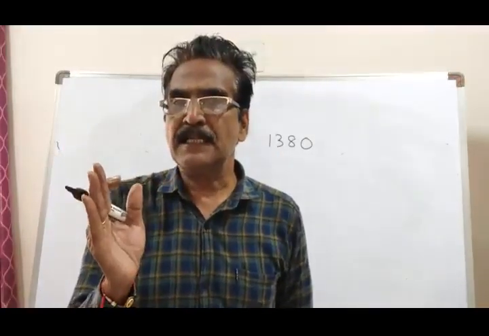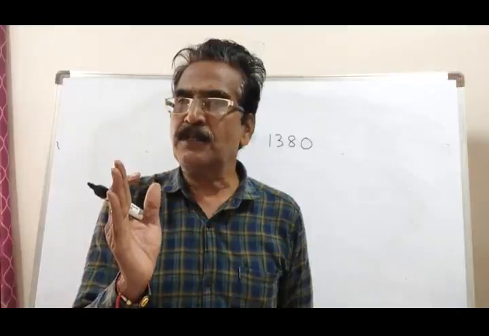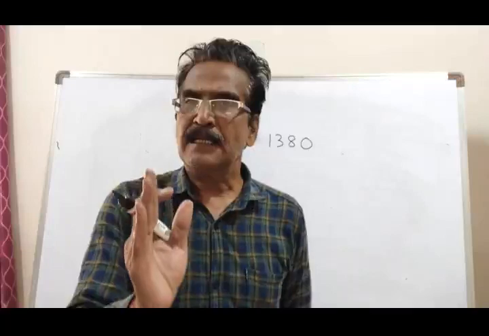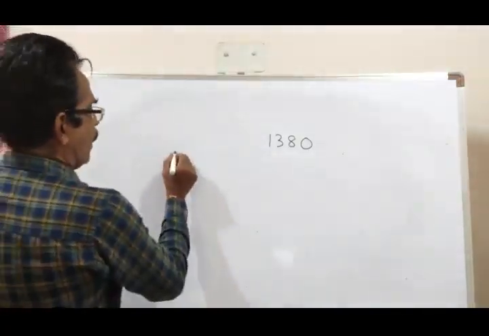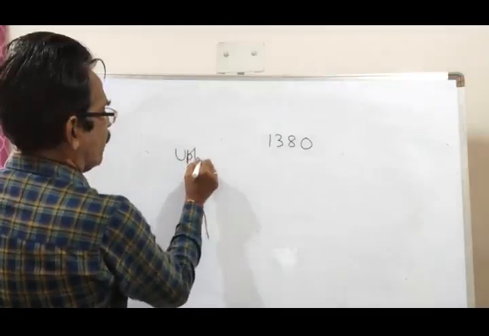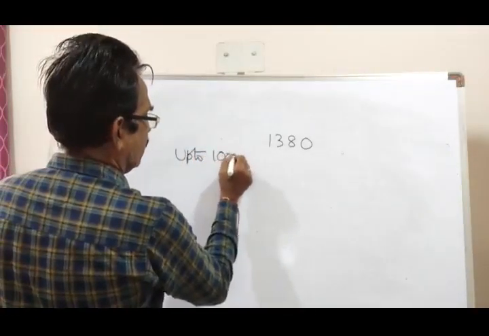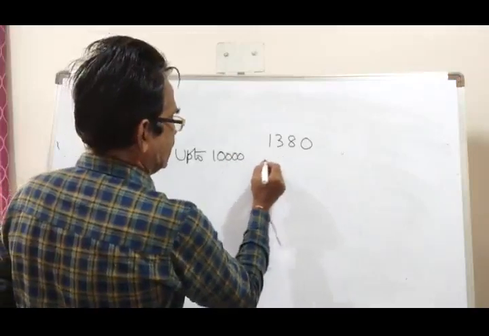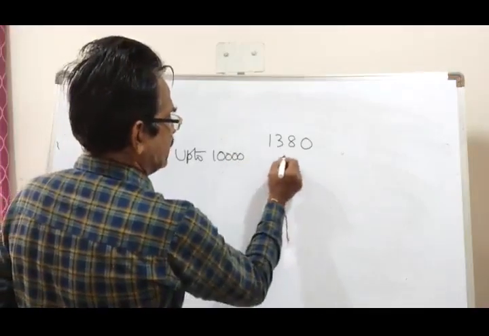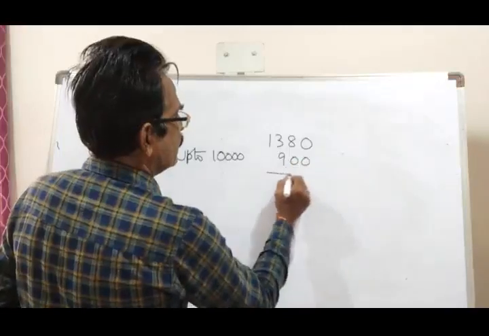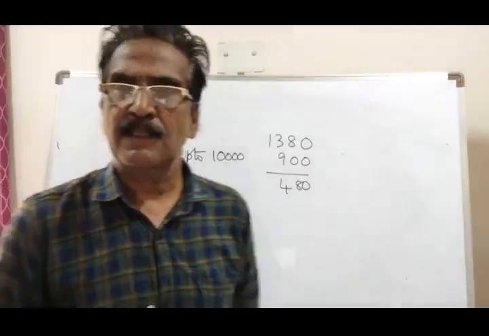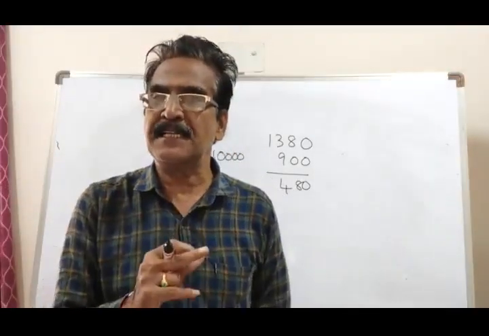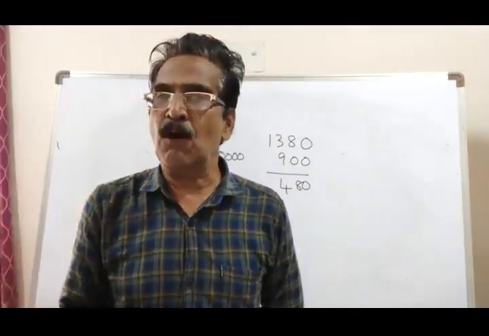See how the commission is calculated. Up to 10,000 it is 9%. 9% of 10,000 is 900. So this 480 is the commission received over and above 10,000.